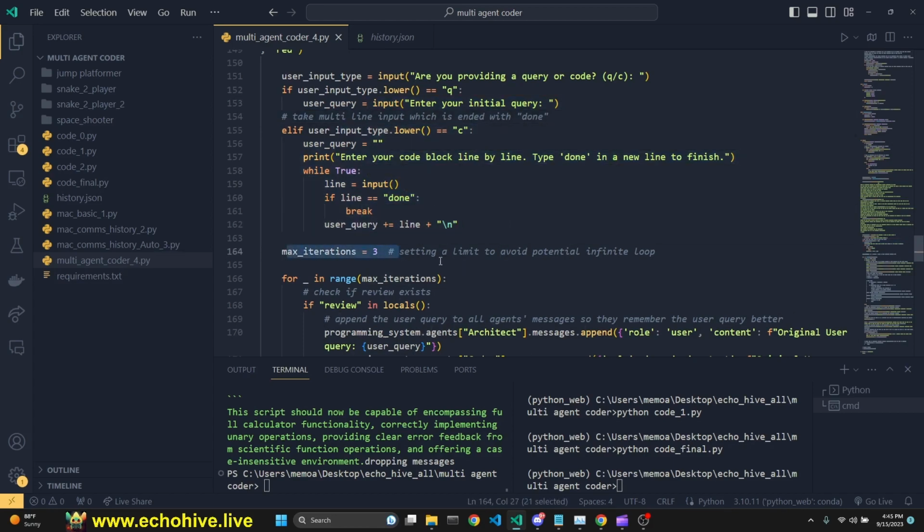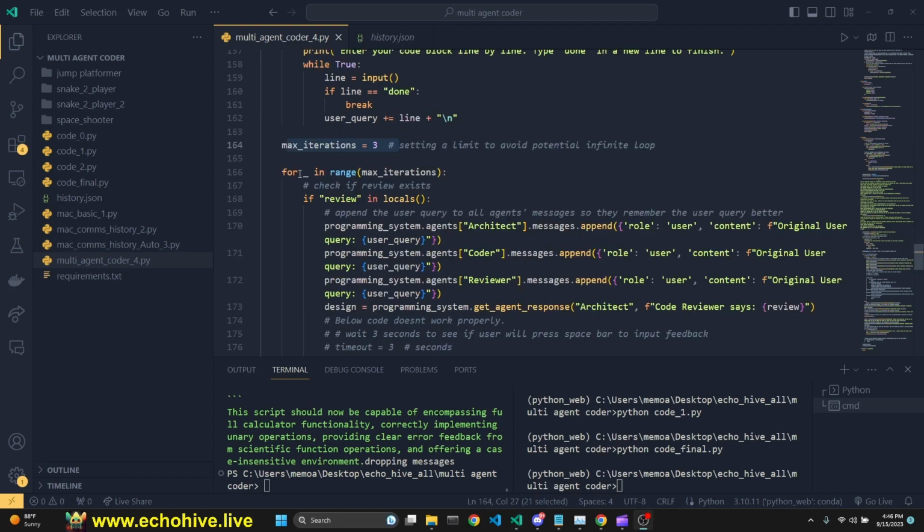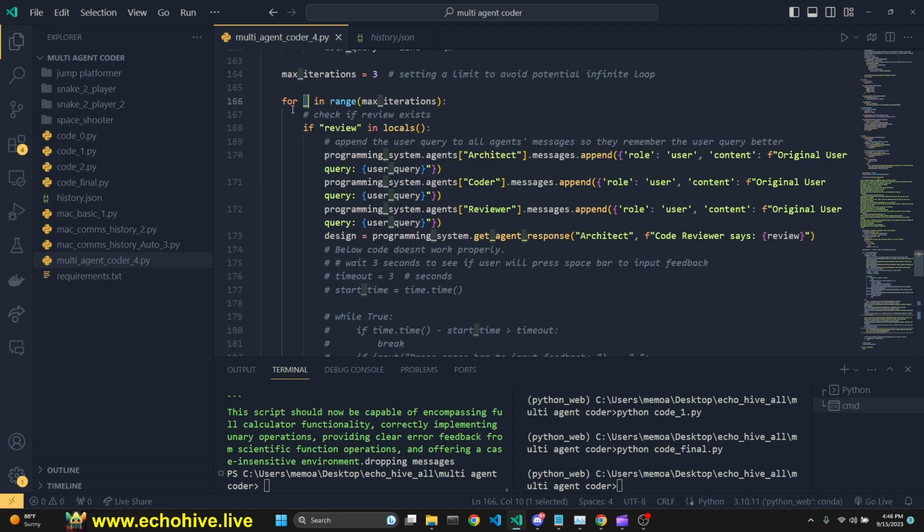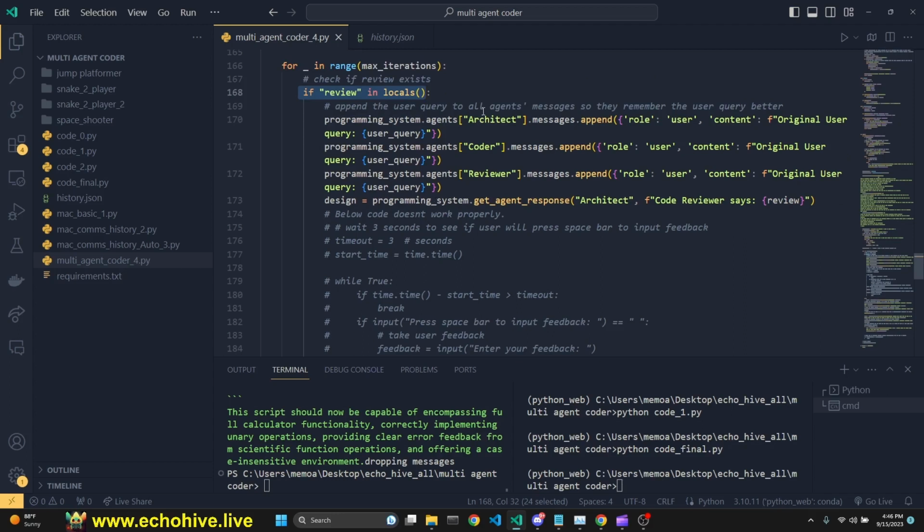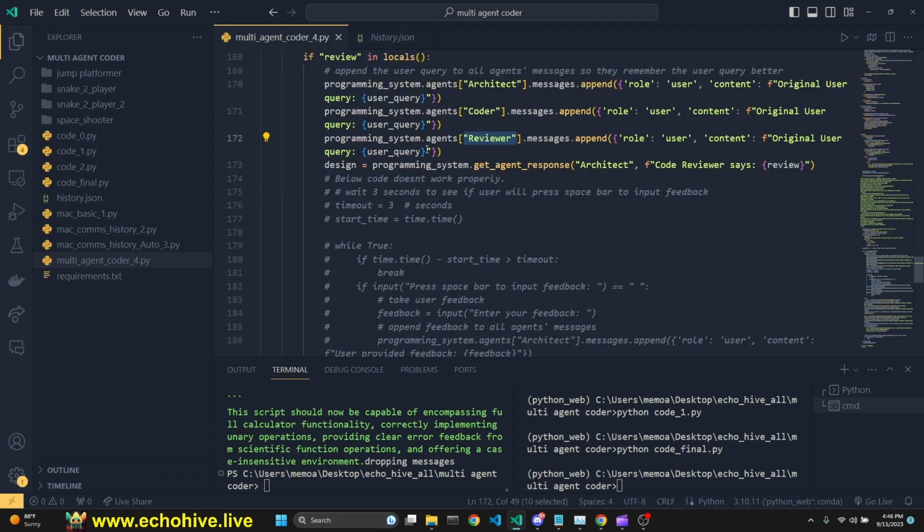Then we define max iterations. And then we enter the loop with the max iterations, this underscore representing which iteration we're on. We check if review is in locals. That is because if you think of the way this is going to go, the architect talks to coder, then coder talks to reviewer. This completes one cycle. Okay, so at the end of the cycle, the final response is going to come from the reviewer. So we will have a review. So we are going to check for that and do something.